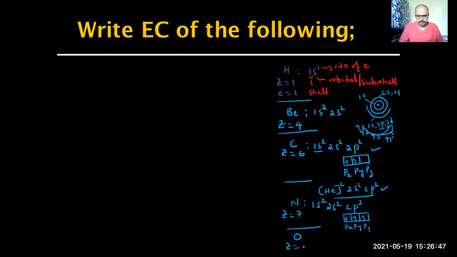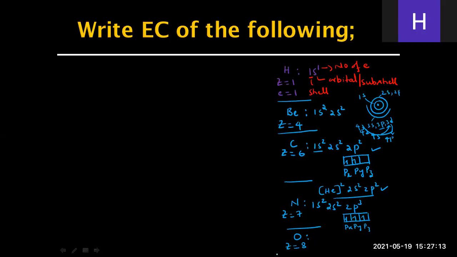Can anybody immediately tell me how many unpaired electrons are there in oxygen valence shell? 2. Okay. Why 2? Its valence is 2. Why valence is 2 is only the question actually. Sir, 2 electrons are in the outermost shell. No, no, subshells are not. 2 subshells are not filled.